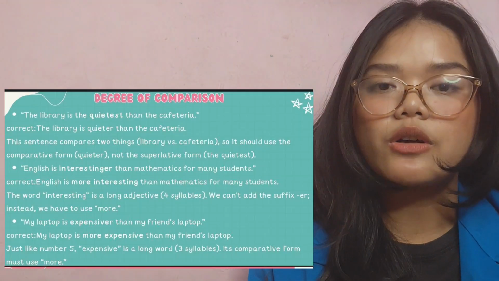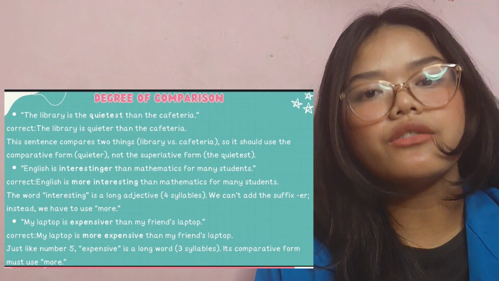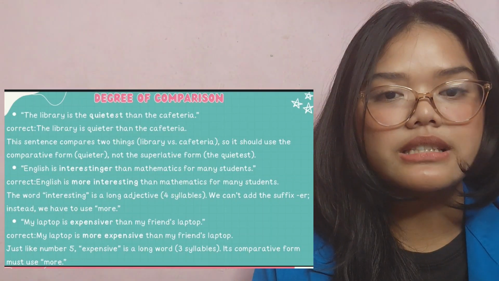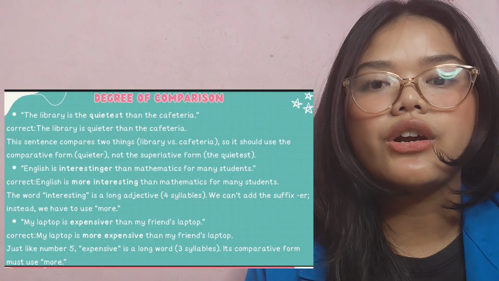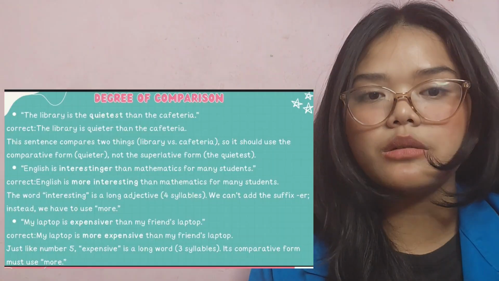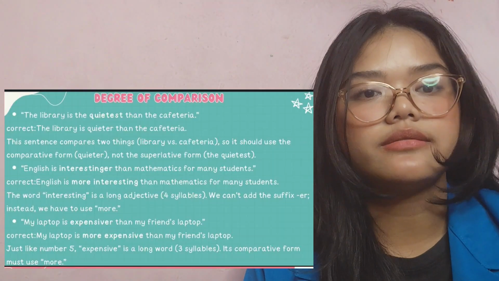Next is "My laptop is expensiver than my friend's laptop." Correct: My laptop is more expensive than my friend's laptop. Just like number 5, expensive is a long word, 3 syllables. Its comparative form must use more.